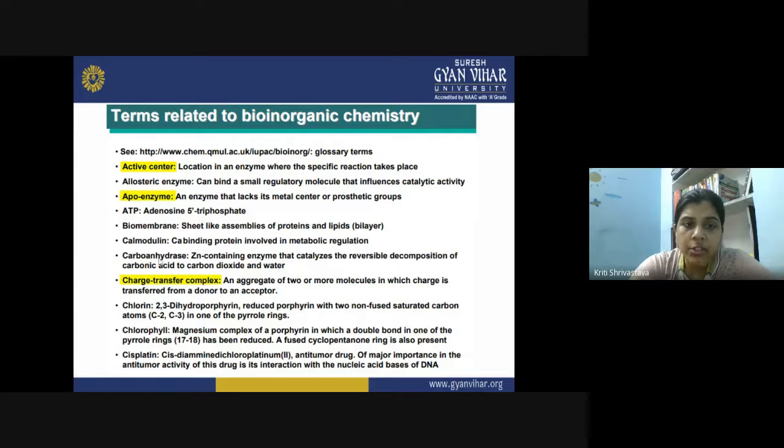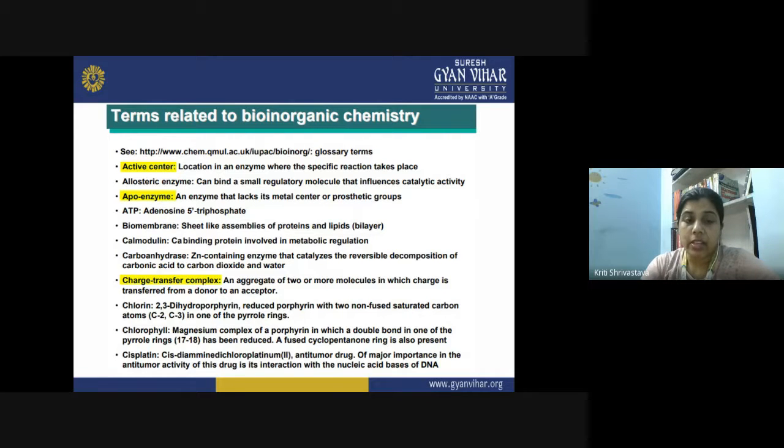Then calmodulin. What is calmodulin? It is a calcium-binding protein, and it is involved in metabolic regulation. It is basically involved in calcium transport inside the cell. Then we have carboanhydrase.